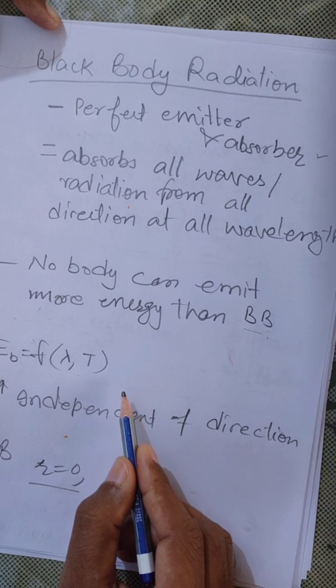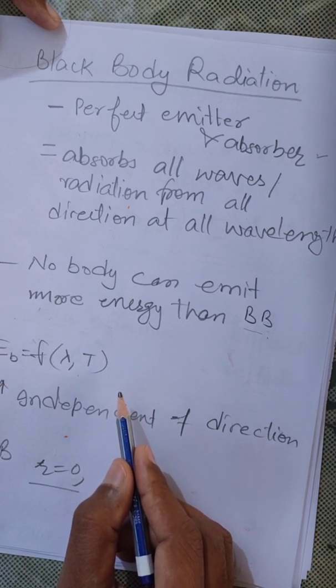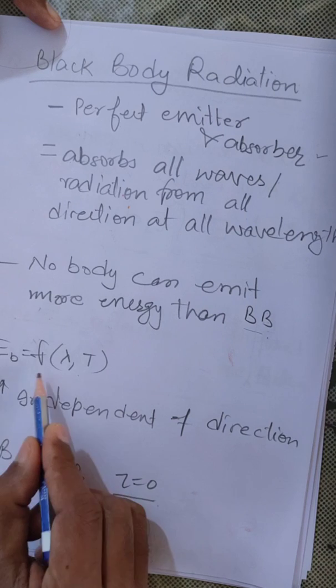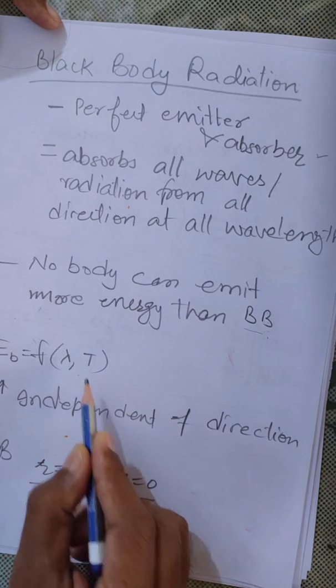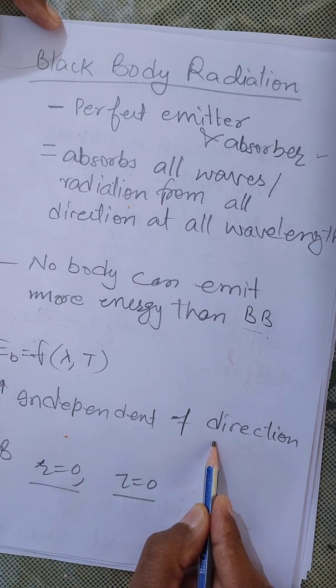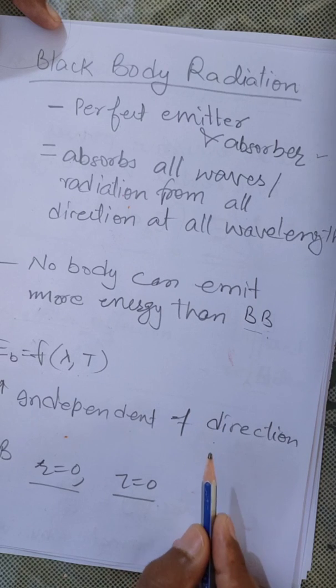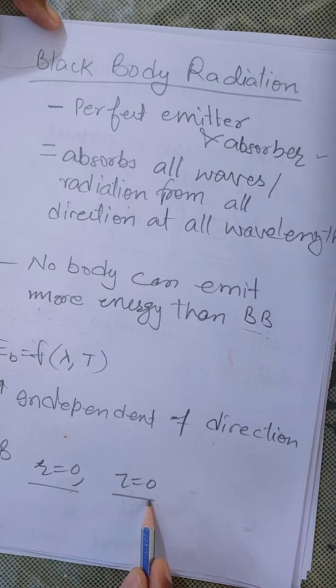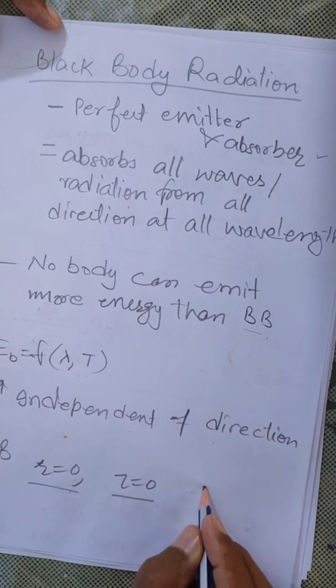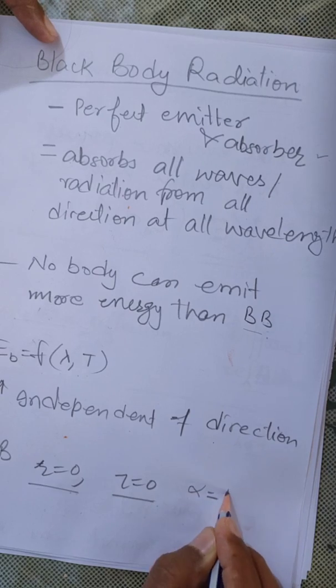Third, the emissive power, or the energy radiated by the black body, is a function of wavelength and temperature, but it is independent of direction. A black body neither reflects nor transmits any amount of incident radiation. What does it mean? It means reflectivity is equal to 0, transmissivity is equal to 0, and absorptivity is equal to 1.